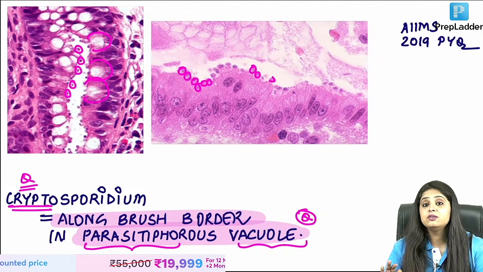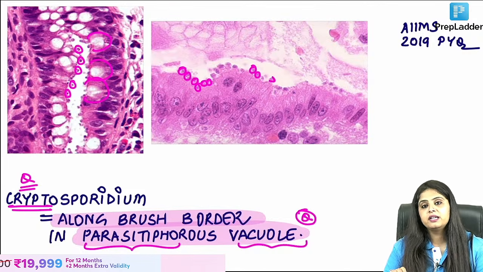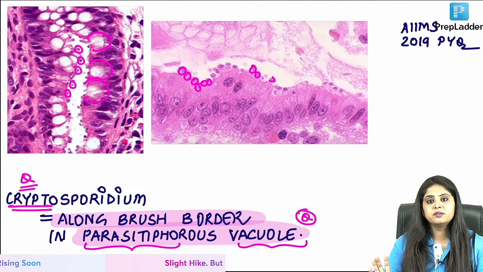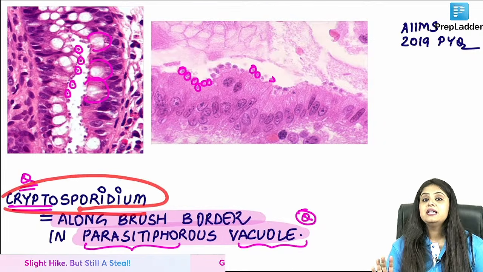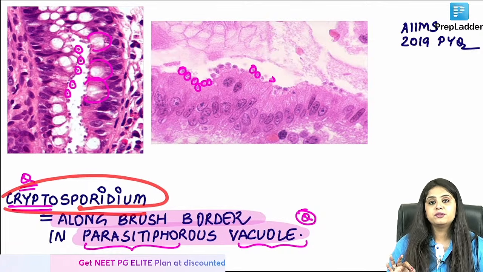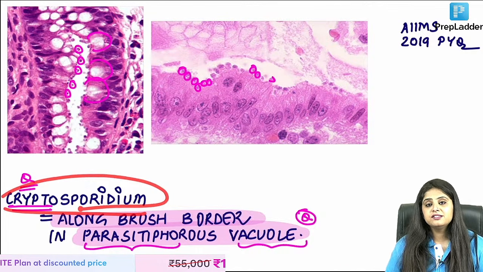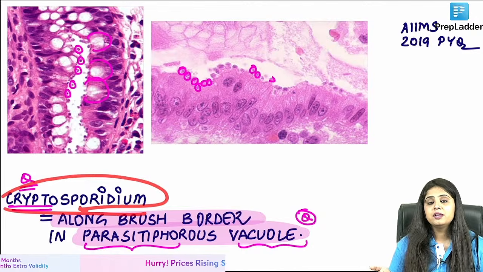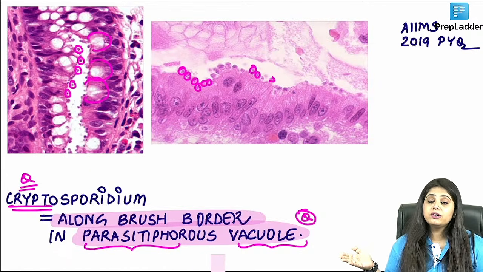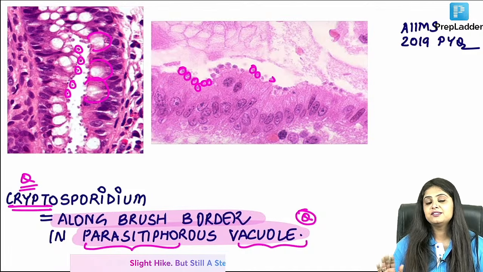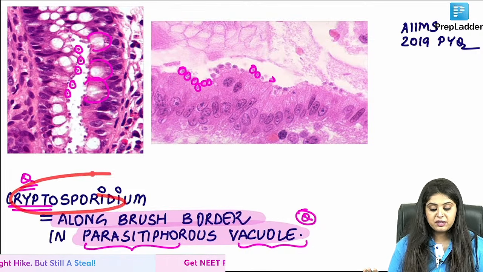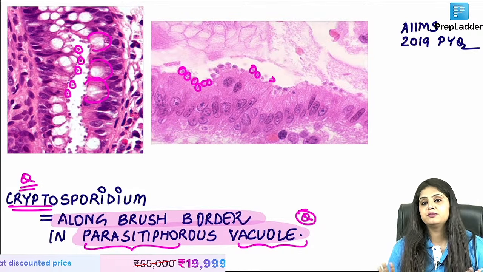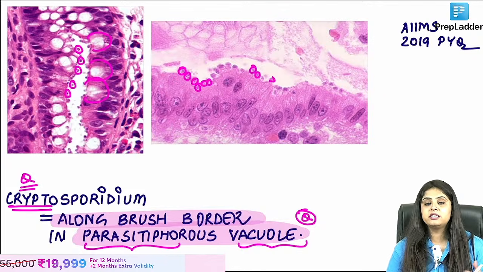Now I'll tell you the error that you make in the exam. Right now you will say we won't be so stupid, ma'am, but in the exam you will do it when you are stressed. You read Cryptosporidium and Cryptococcus as the same. Cryptosporidium is a parasite which is causing diarrhea in an HIV positive person. Cryptococcus was a fungus which was causing meningitis in an HIV positive person. It's very obvious. But in the exam, you might write the treatment of Cryptococcus as nitazoxanide. And no guys, nitazoxanide is not for cryptococcal meningitis. I'm talking about Cryptosporidium. Please keep your eyes open in the exam. Don't just write crypto-nitazoxanide like that in the exam.